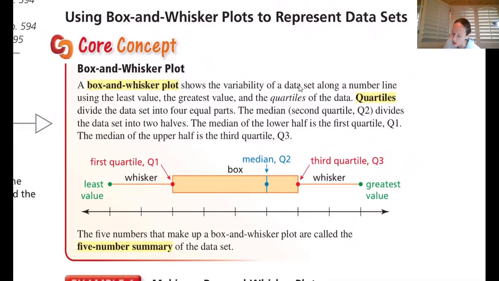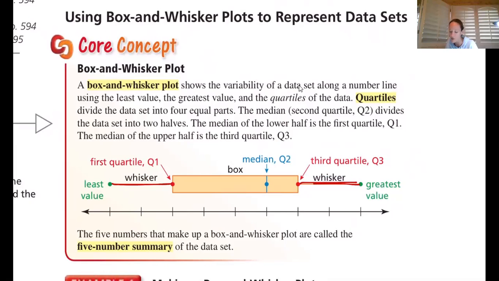First of all, why is it called a whisker plot? Well, what has whiskers? Dogs, cats, other animals. Maybe it makes sense why this part and this part would be called the whisker. They're the little whiskers that go out from the box that's in the middle. Box and whisker plot, there you go, there's the name. So going along with that, let me make this a little bit clearer. So we have our whiskers going out.